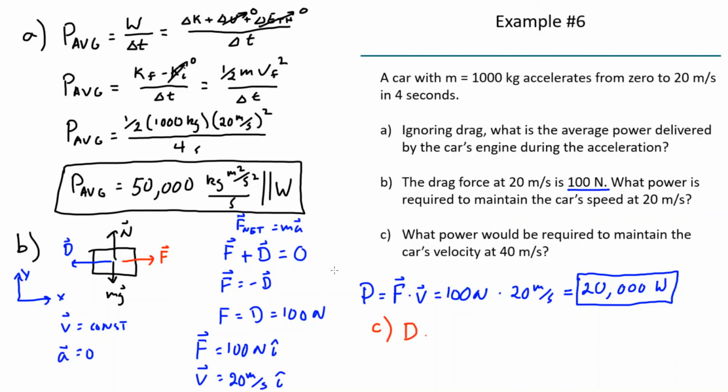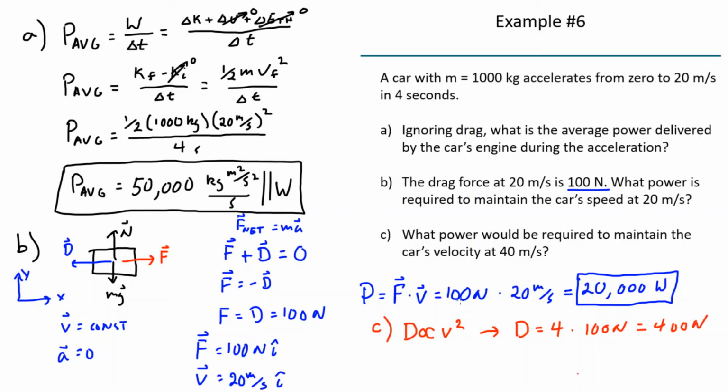This drag force D is proportional to the speed squared. So this means that D has to increase. If the speed doubles, D has to increase by a factor of 4. So that means D here equals 4 times 100 newtons, which is 400 newtons.